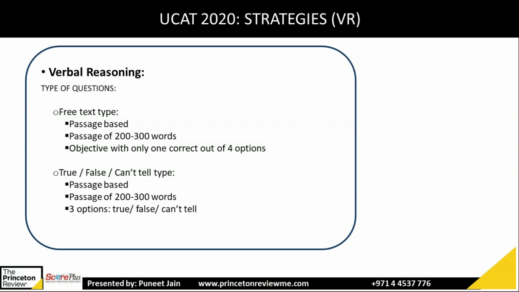Then verbal reasoning, they will give you passage based questions. The passage will be around 200 to 300 words and only one correct option out of the 4 options. But there will be one more type, true, false, or you can't tell. So that also will be passage based. Let's see 1 or 2 of that kind. Next slide.